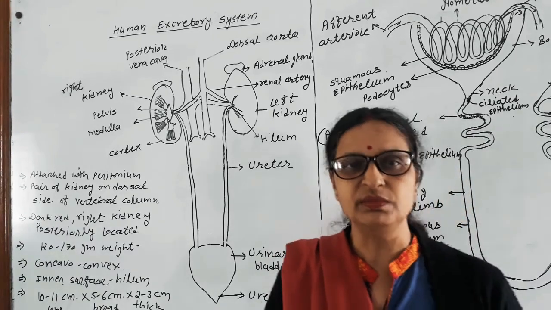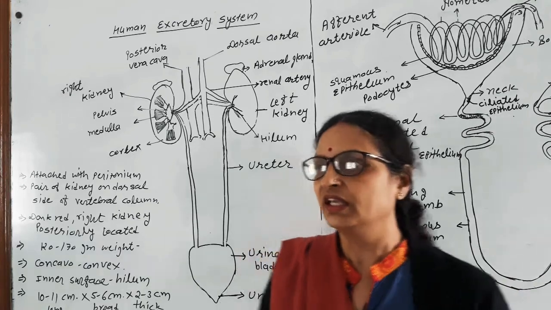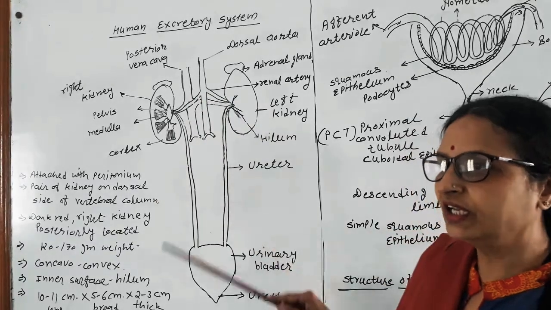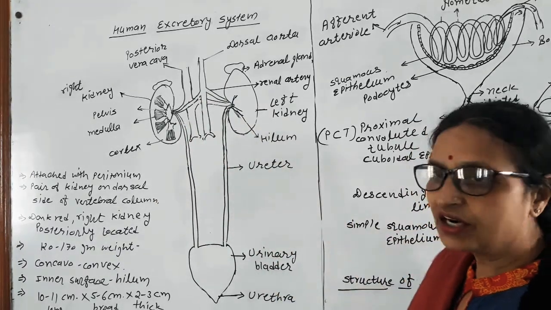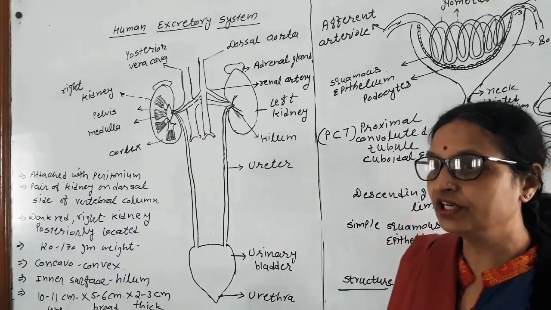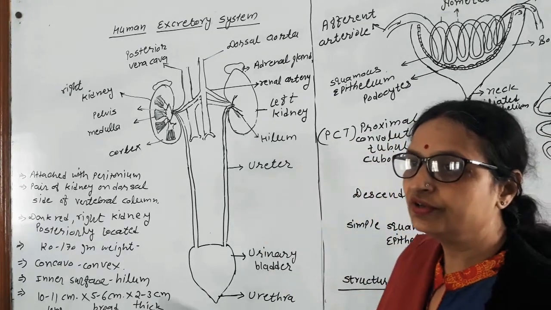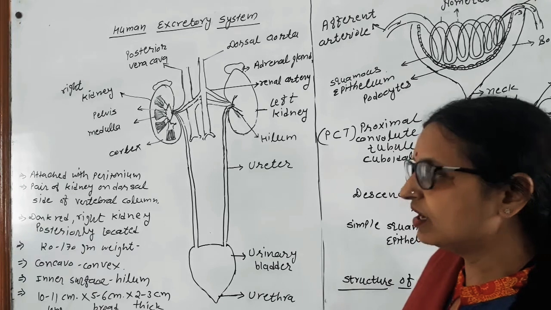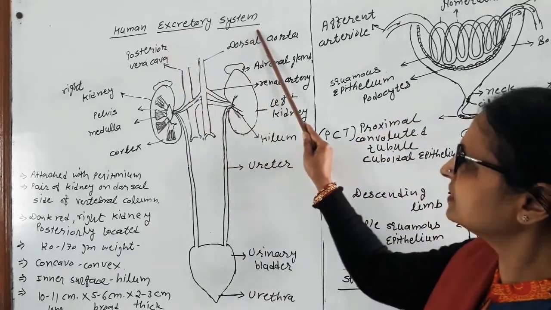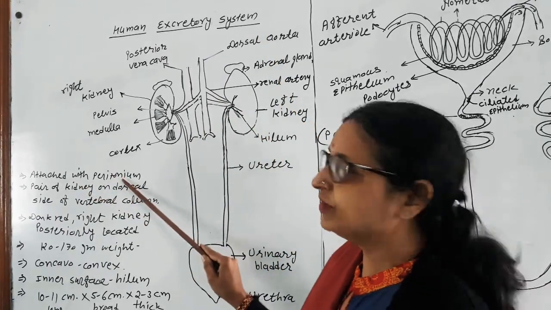So in human beings, the excretory material urea, which is developed in the liver, comes to the kidney with the help of blood, and from the kidney the urea is filtered from the blood and moves out with the urine. Our urine is yellow in color due to the pigment urochrome, and the amount of urea varies according to the amount of urine. The human excretory system consists of a pair of kidneys which is attached to the peritoneal membrane.